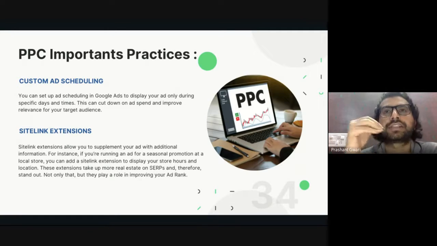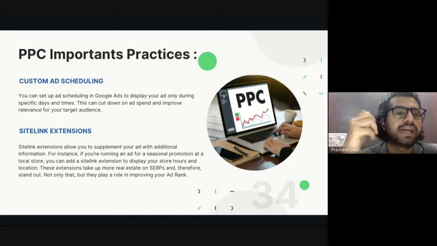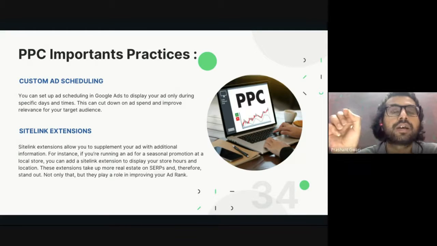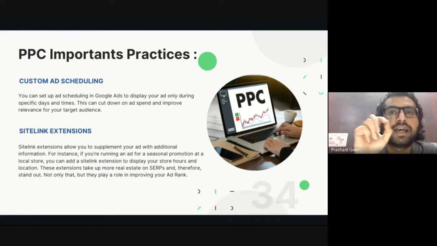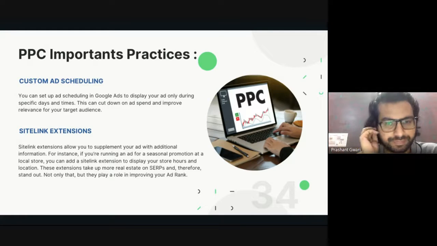That kind of site extension you can add on your advertisement too. That's the extra thing PPC advertising is providing you. If you want them to visit your business location, you can create a site extension link below the meta description, and it will appear like call now or visit my store.